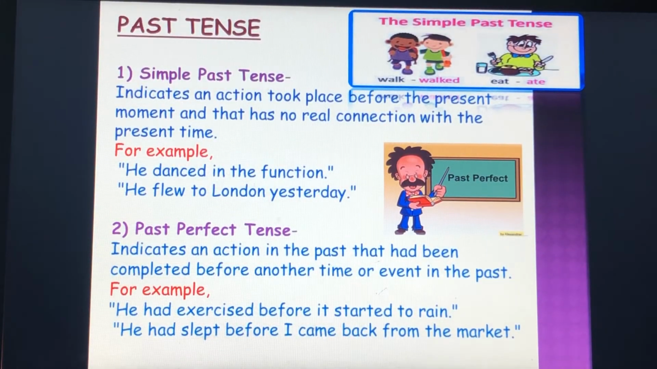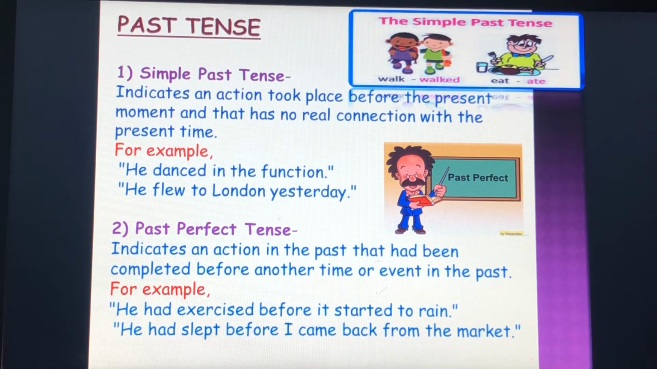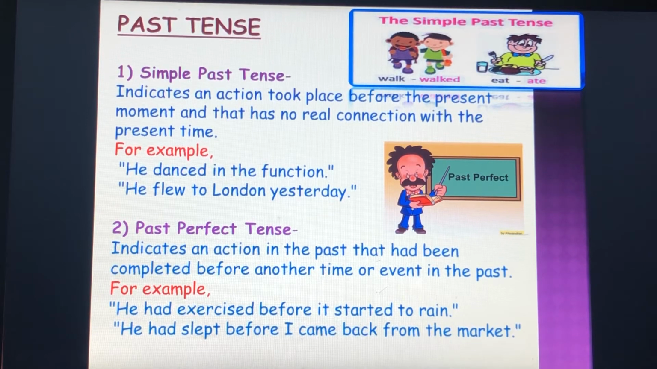So, simple past tense. Simple past tense indicates an action took place before the present moment and that has no real connection with the present time. For example, he danced in the function. The action took place in the past, is finished, and is completely unrelated to the present. He flew to London yesterday. So these two sentences have no real connection with the present time.